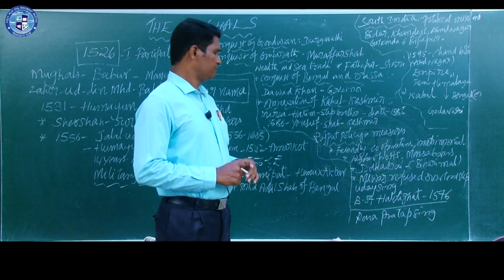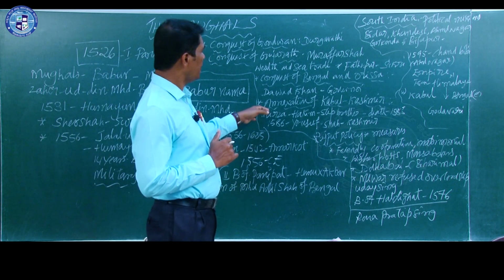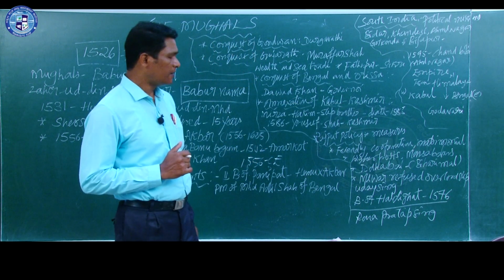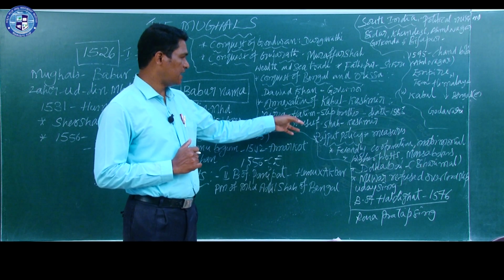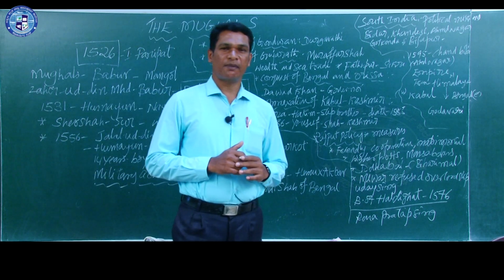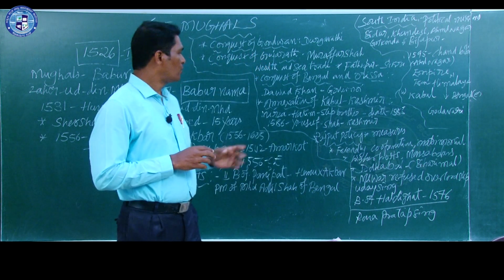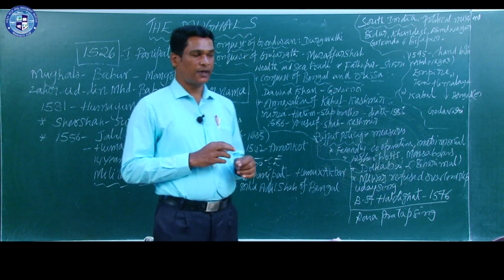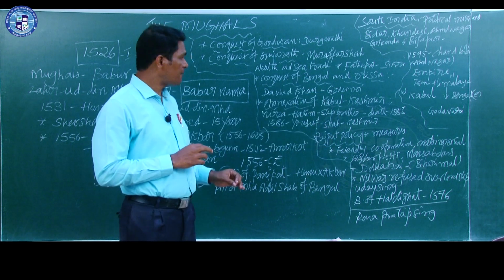So, like this Akbar extended his empire. Next, the annexation of Kabul and Kashmir. Here in Kashmir, it was ruled by Mirza Hakim. Mirza Hakim was the stepbrother of Akbar, Humayun's second son. He was ruling over here, and in the year 1585 he died. After his death, Kabul was annexed to Akbar's empire.